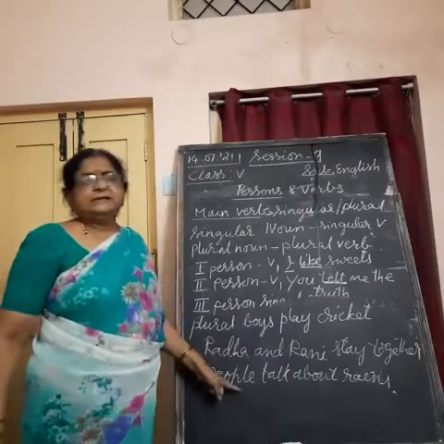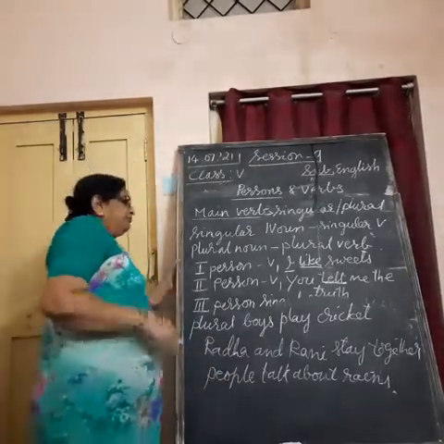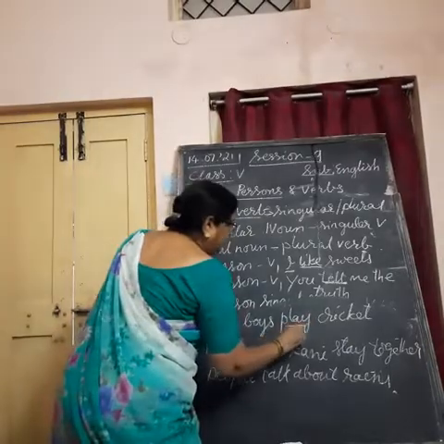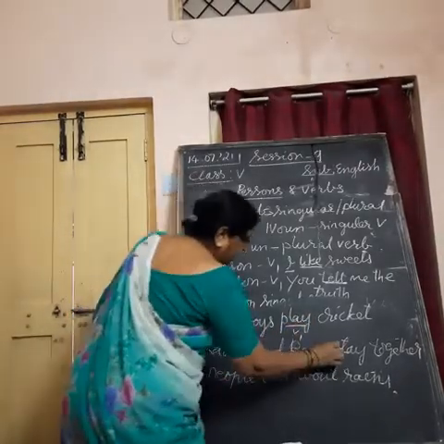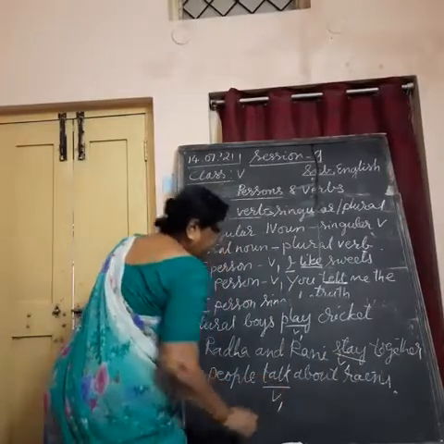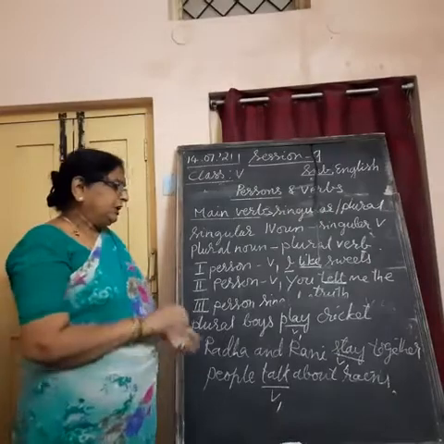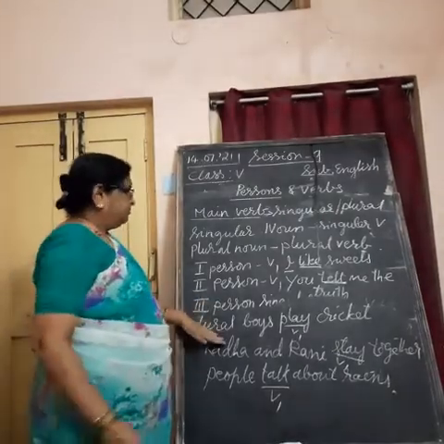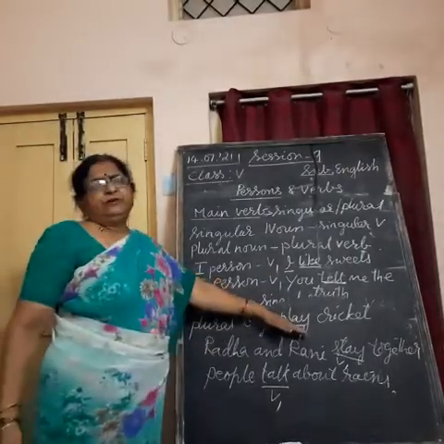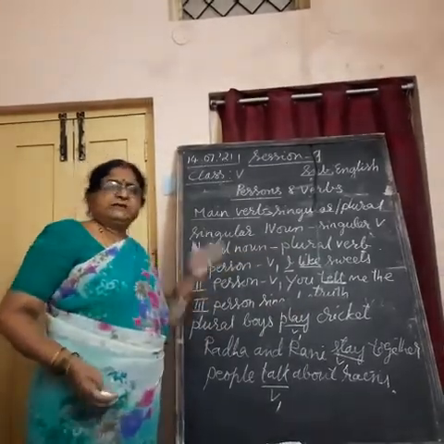And people is also plural form. In this case, what we do, we use only the root form of verb. V1 form of the verb, everywhere you observe. We use only V1 form of verb everywhere. So, when the noun is plural, verb also will be plural. When the noun is singular, verb also will be singular.